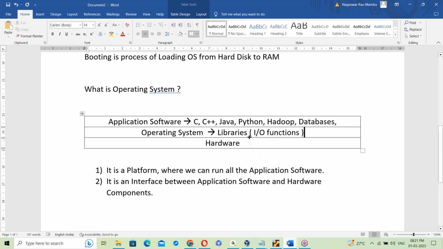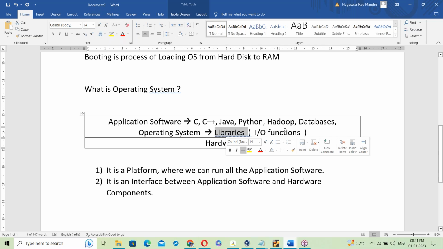These libraries are input and output functions. Libraries are input or output functions to perform IO operations. Input output functions means C language functions. Libraries contain input output C language functions.